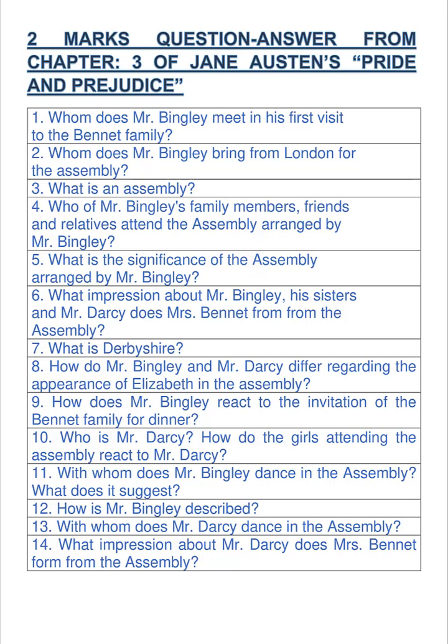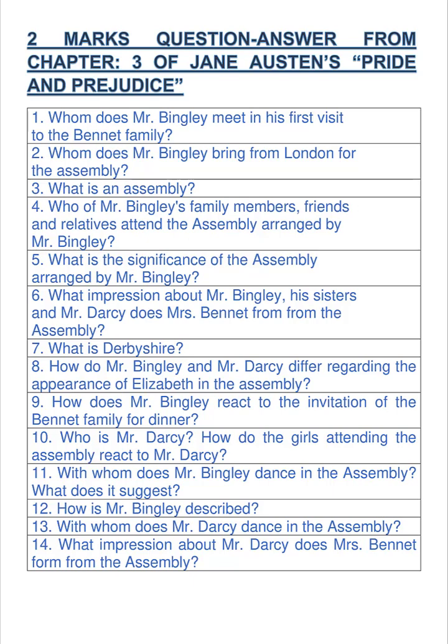Next question: What is the significance of the assembly arranged by Mr. Bingley? Answer is: In the assembly, Mr. Bingley dances twice with Jane, and it shows his liking for her. Again, Mr. Darcy, out of pride, observed that Elizabeth has no charm at all. Thus, Elizabeth begins to hold the prejudice that Mr. Darcy is a bad human being.